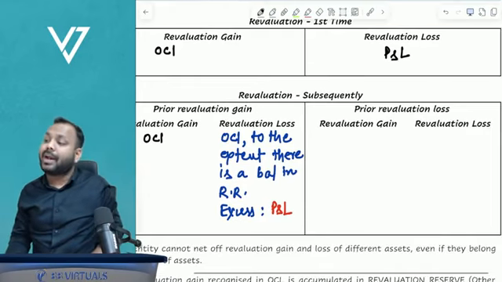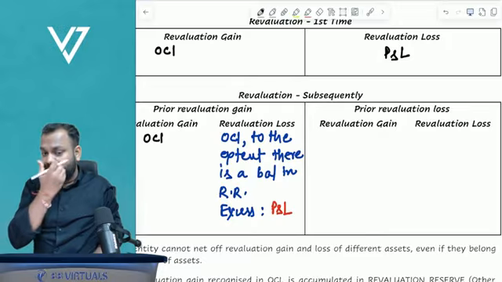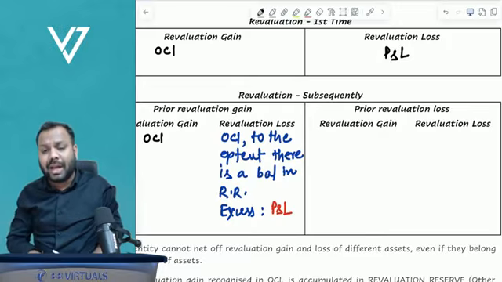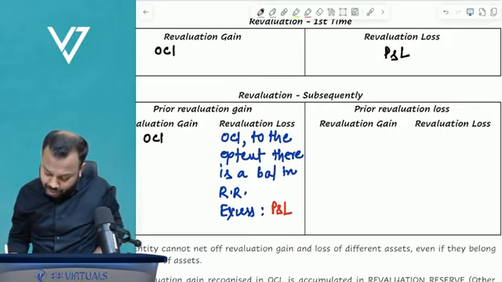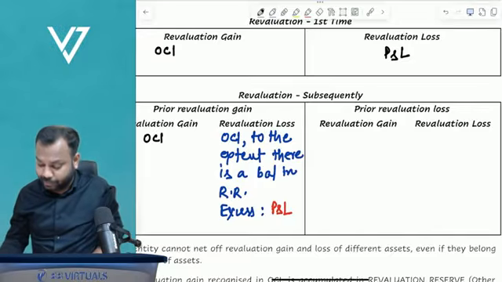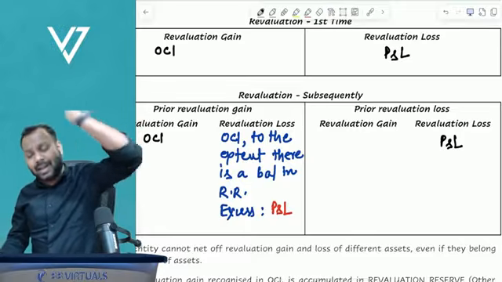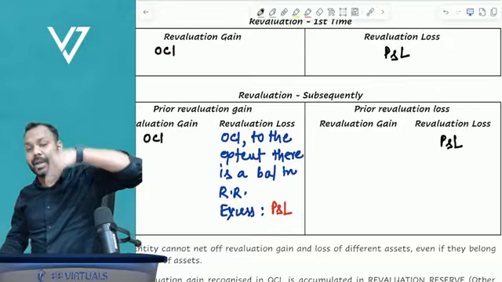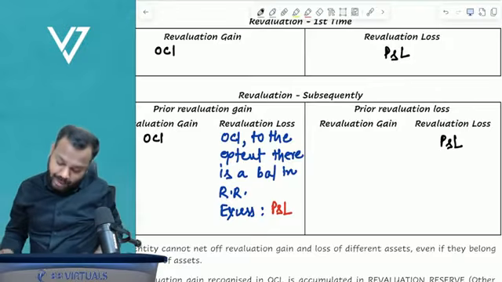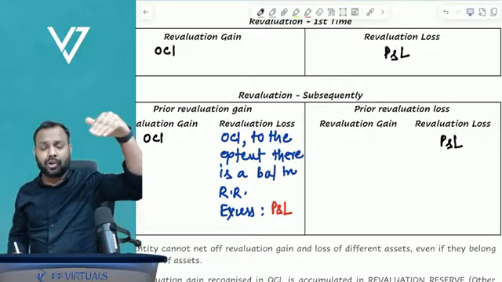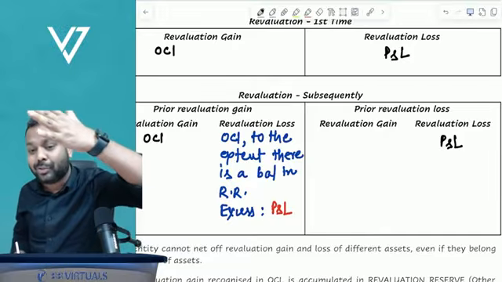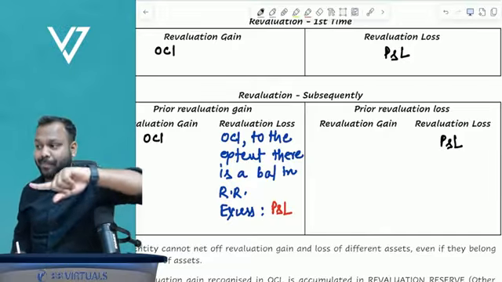Second time you again did revaluation, and you got a revaluation loss. Where will you record? P and L. Means first time revaluation loss, P and L. Second time revaluation loss, P and L. Now, but first time revaluation loss, P and L. Second time revaluation, there is a revaluation gain. Then what will you do?